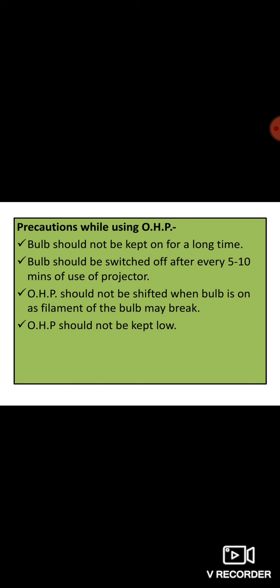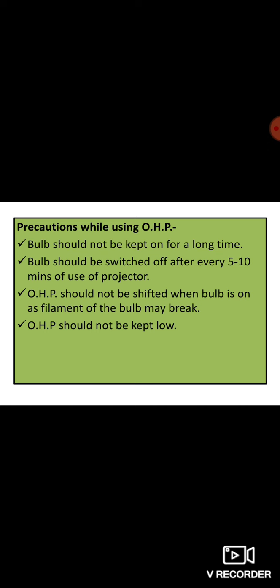So this was about the OHP. I will be giving certain instructions that should be followed while making the transparency. Transparencies are nothing but thin film strips which are easily available in the stationery shops. So while using these transparencies, certain things should be kept in mind. These transparencies should always be written with the help of OHP markers which are available. Different colors of OHP markers can be used for writing the heading and for writing the inside content.